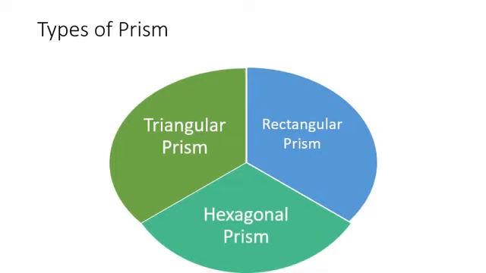A prism whose base and top are congruent triangles and lateral faces are rectangles is called a triangular prism. Then we have rectangular prism. A prism whose base and top are congruent rectangles and lateral faces are rectangles is called a rectangular prism. In a similar manner, you can define hexagonal prism. That is a prism whose base and top are congruent hexagons and lateral faces are rectangles is called a hexagonal